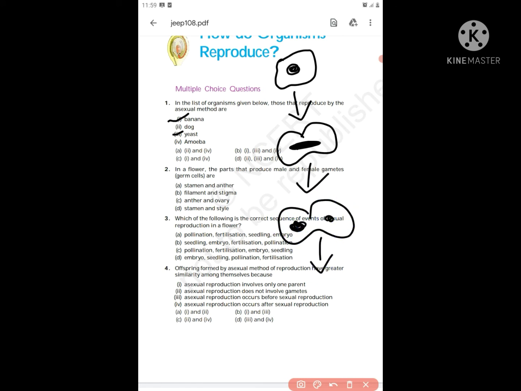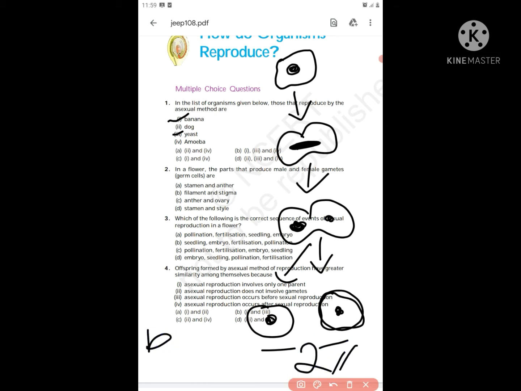And finally, we get two new individuals formed. What is the meaning of binary? Binary is nothing but two. So as it's giving two new individuals, it's binary fission. The amoeba is getting divided, right?